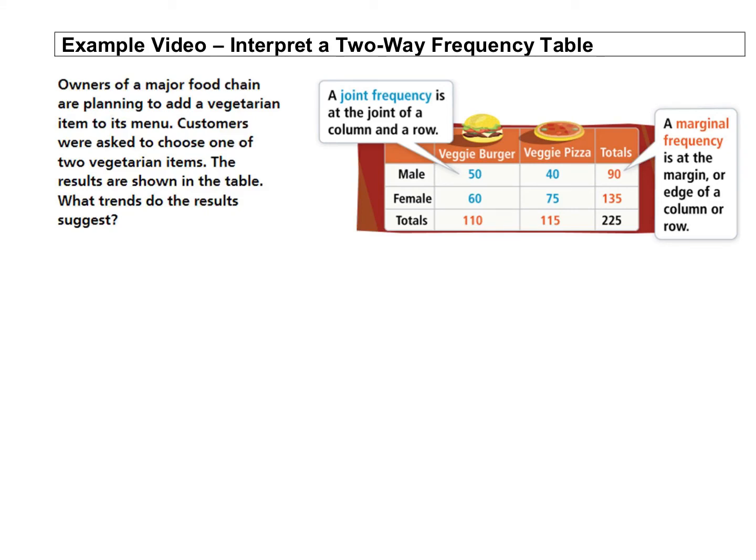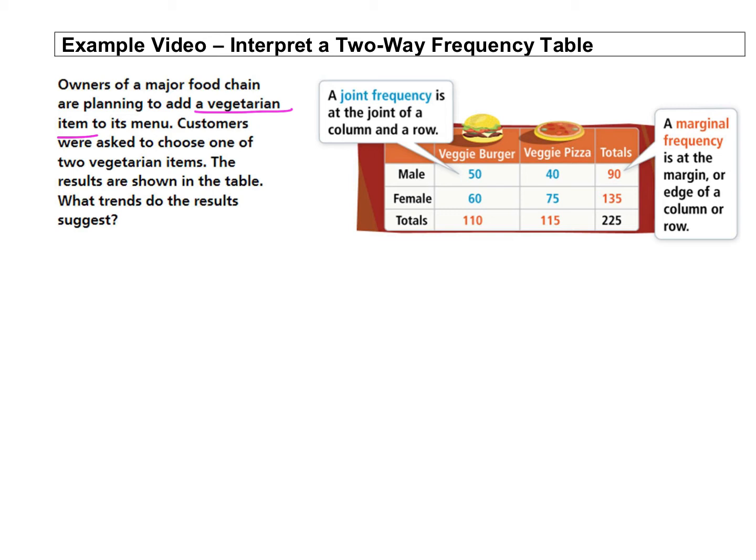In this first video, we're going to interpret a two-way frequency table. Make sure that we understand what's going on here. So our example has owners of a major food chain are planning to add a vegetarian item to its menu. Customers are asked to choose one of two vegetarian items. The results are shown in the table. What trends do the results suggest?